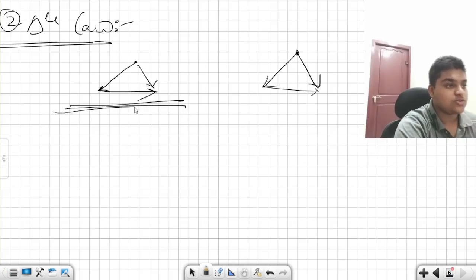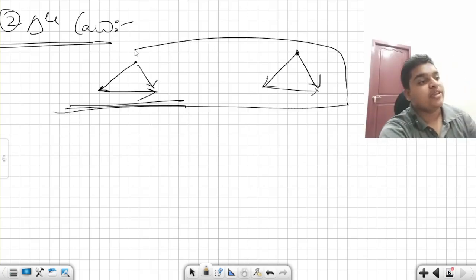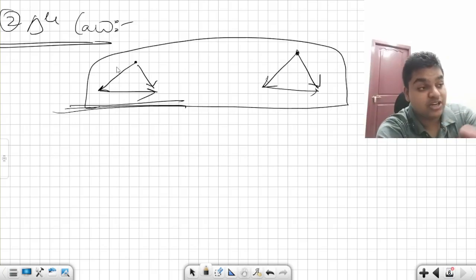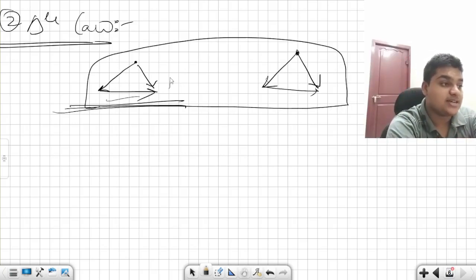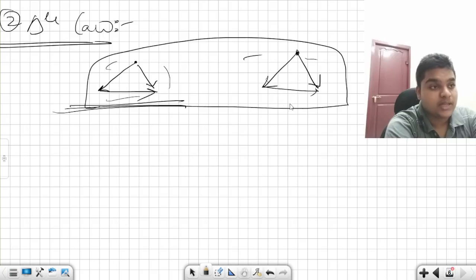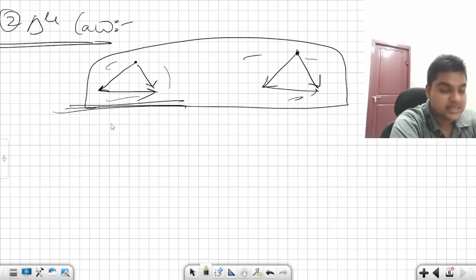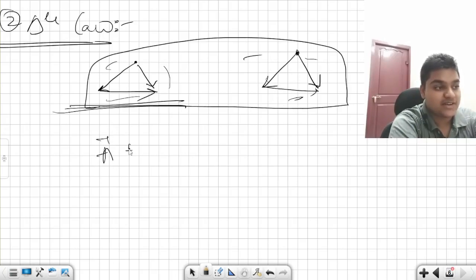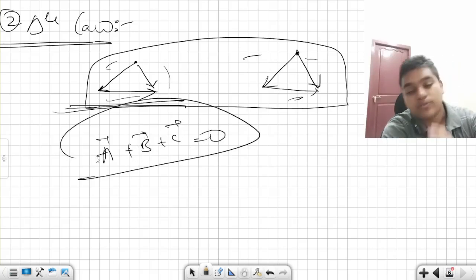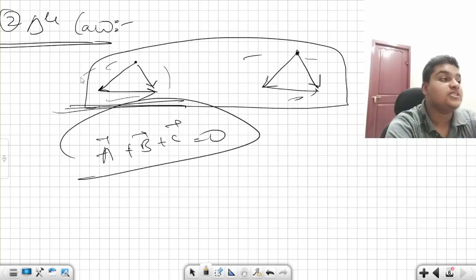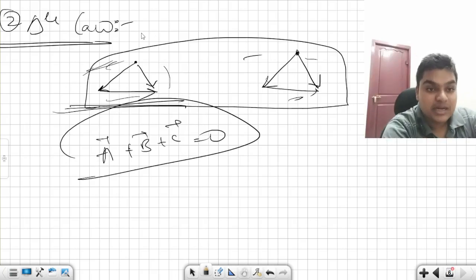It can also state that if three vectors are represented as the three sides of a triangle, then the sum of these three vectors comes out to be 0. This is what the triangle law says, and it is the same thing that the polygon law states.